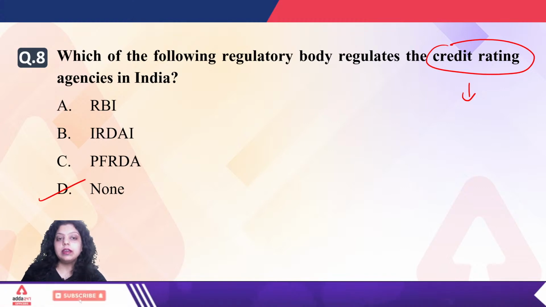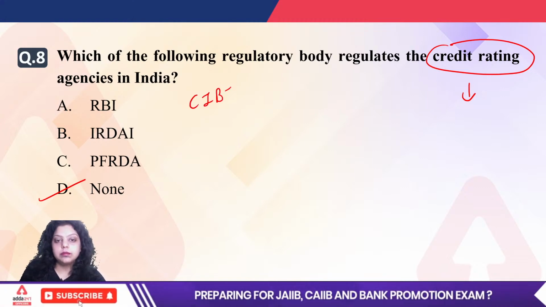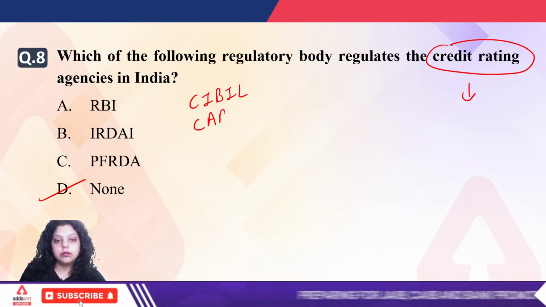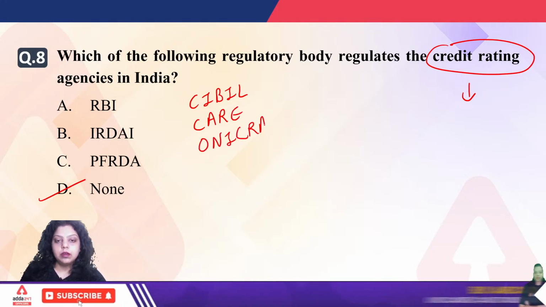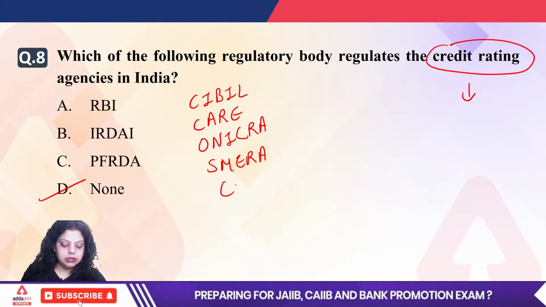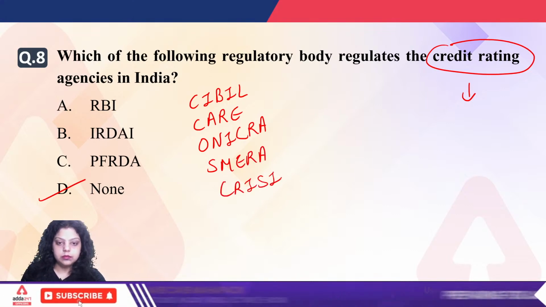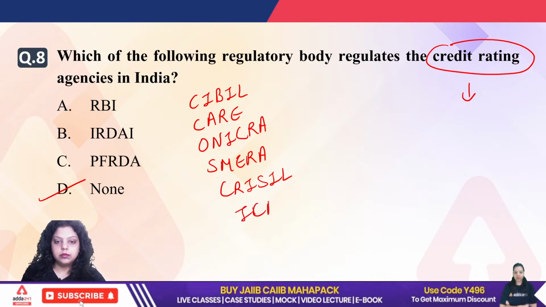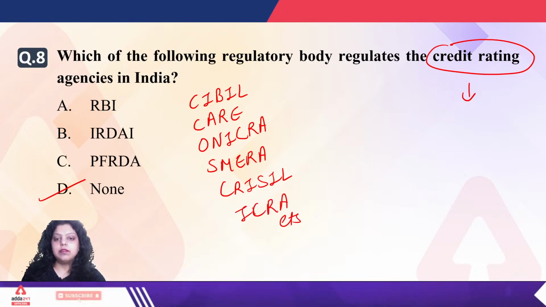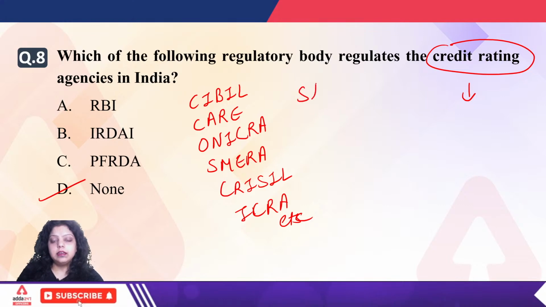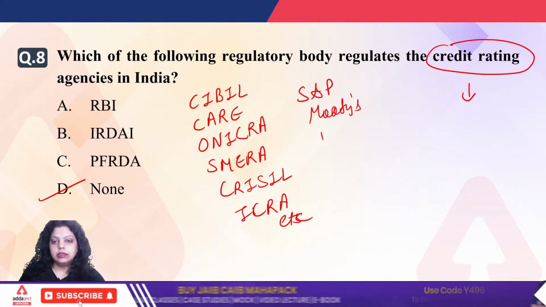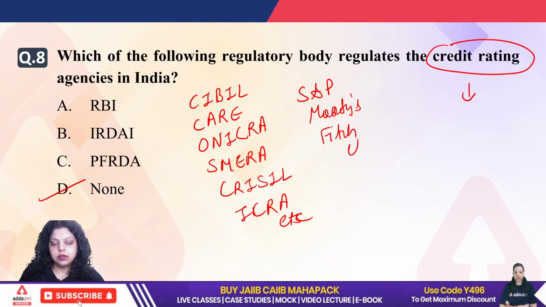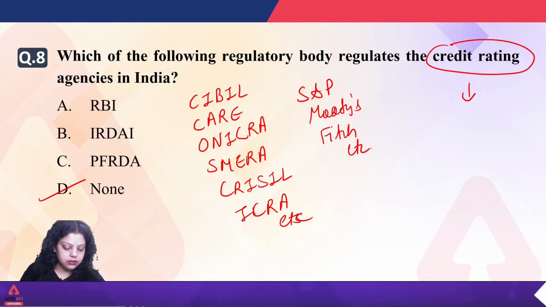Now, what are the different credit rating agencies? We have CIBIL, we have CARE, we have ONICRA, we have SMERA, we have CRISIL, we have ICRA, etc. And we have international ones also: S&P, Standard and Poor's, Moody's, then Fitch, etc. So these are international credit rating agencies.